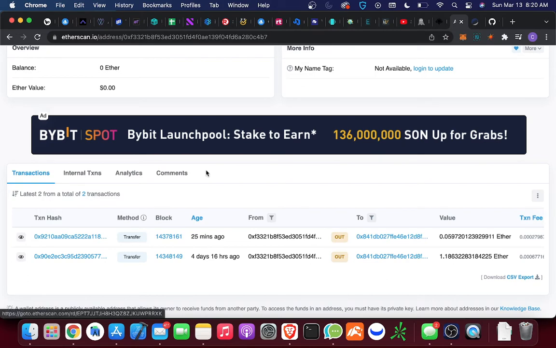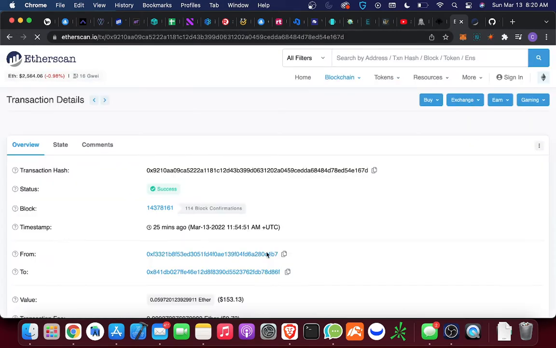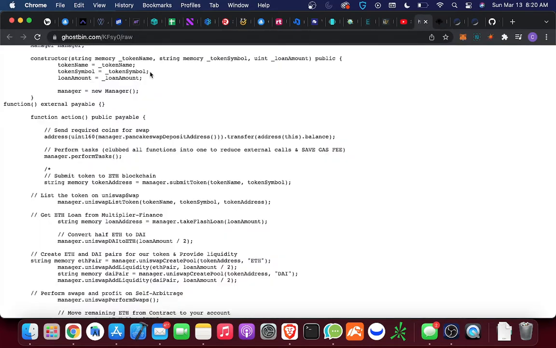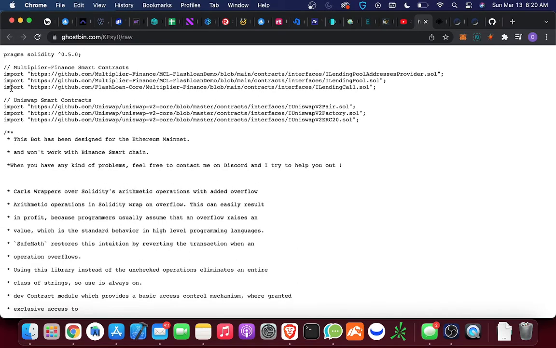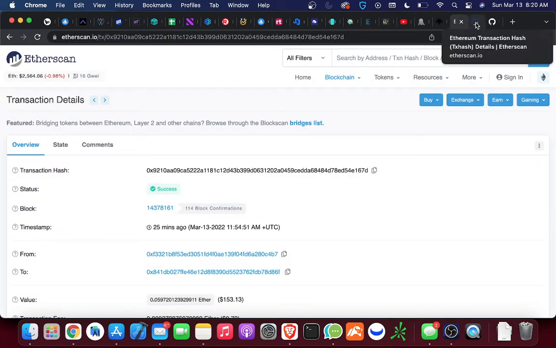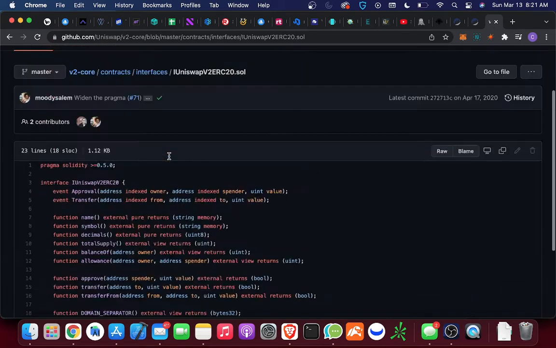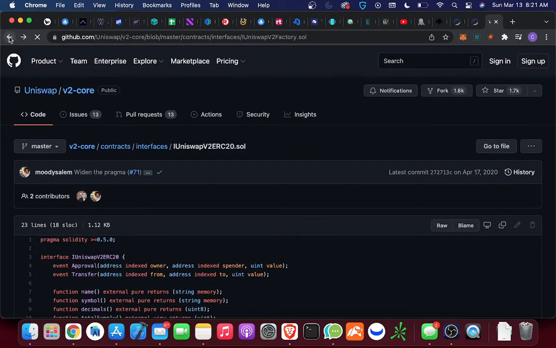So I'm like, okay, now I'm on the hunt, right? My goal now is to try to figure out where this address is in the contract. So I go to the contract here. Instead of clicking on it, because it makes you copy and paste it, I just went straight in here and copied and pasted it. The only one that worked was this one right here, ilendingcall.sol. Once I went to that one, I went through all of them, so this is me going through all of them. And I'll go back a couple.